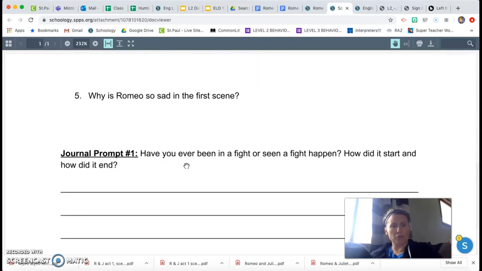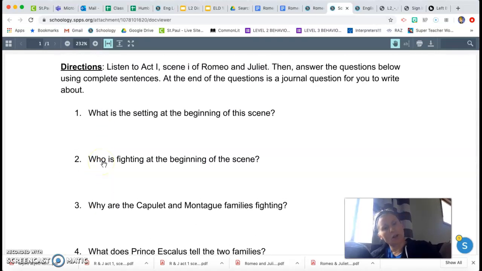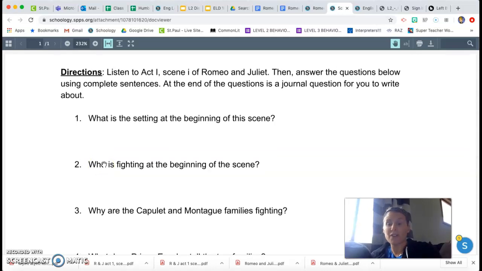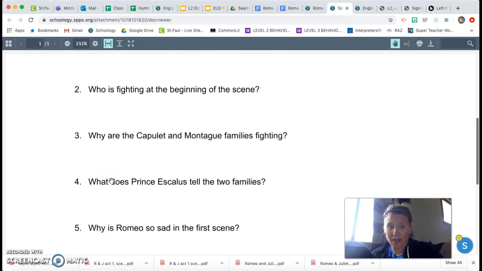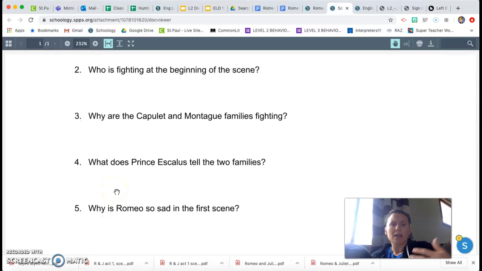So for example, your first journal prompt: have you ever been in a fight or seen a fight happen? How did it start and how did it end? This tells you that in the first part of this book, there's going to be fighting. There's a lot of fighting, a lot of killing in this story, okay? And then you're going to answer the questions for this particular scene. What is the setting? Who is fighting? Why are they fighting? What does the prince tell them? And why is Romeo so sad? These are the questions you'll be answering for the first scene.